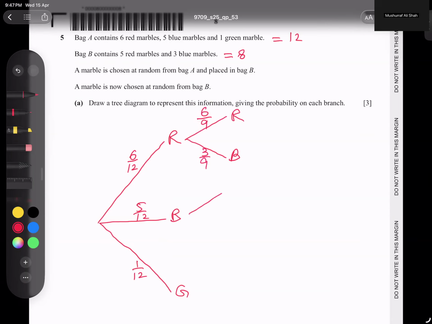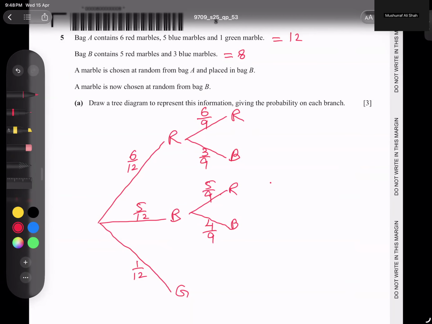Students, same for the blue branch. When we have shifted 1 blue here, blue was 3 before, and it will become 4. The total was 8, now it becomes 9. So 4 over 9, and out of 9, subtracting 4, we get 5 over 9. I hope this part is also clear.